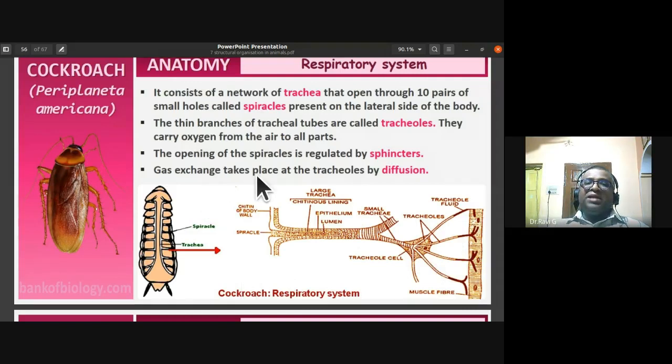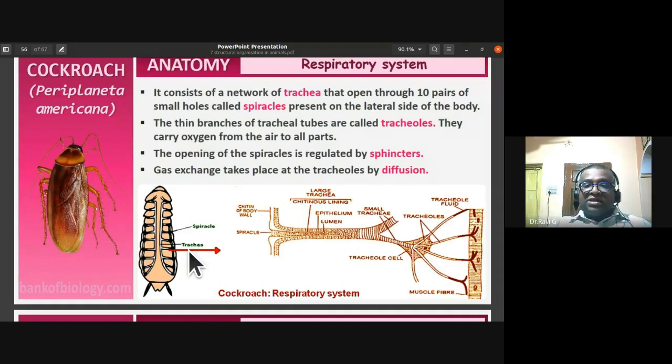So this is the respiratory system of the cockroach that you have to remember. What is the respiratory system of the cockroach made up of? It consists of a network of trachea. Trachea is the major component that opens.